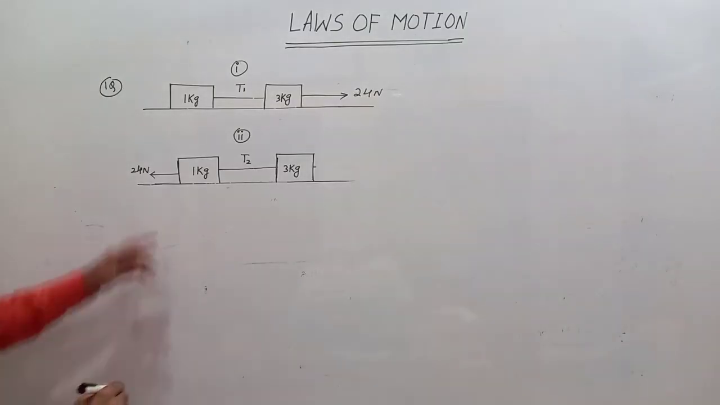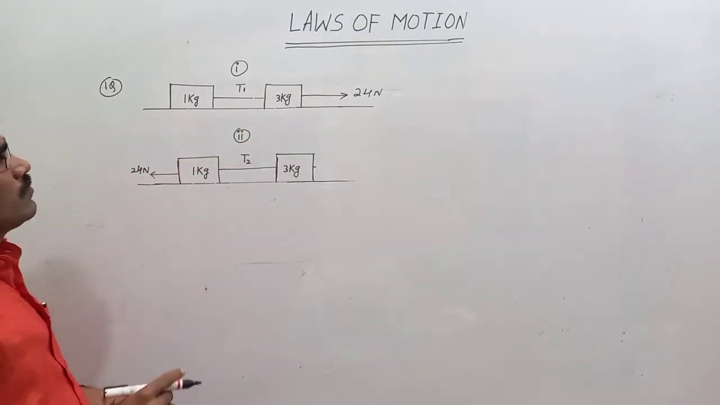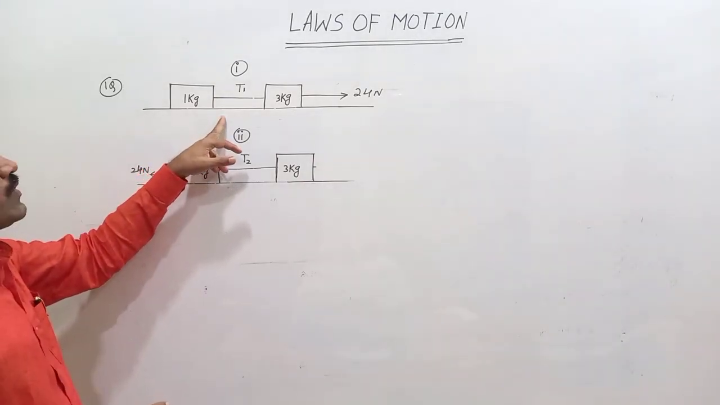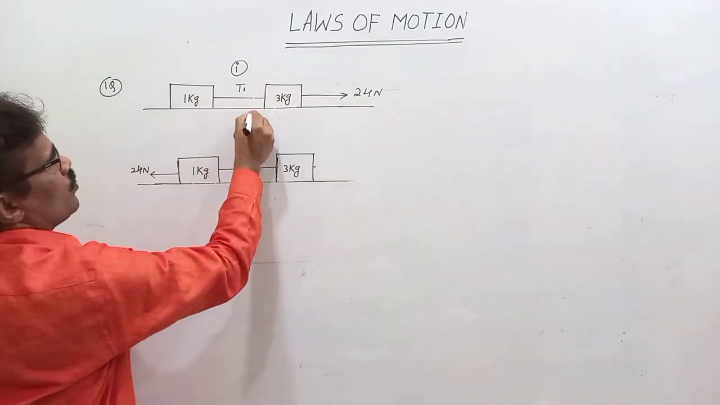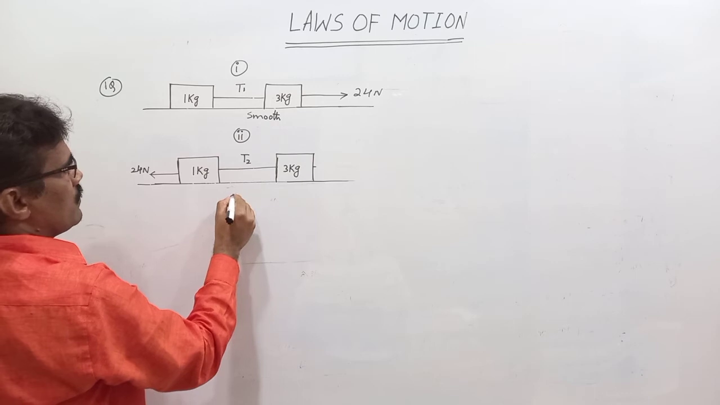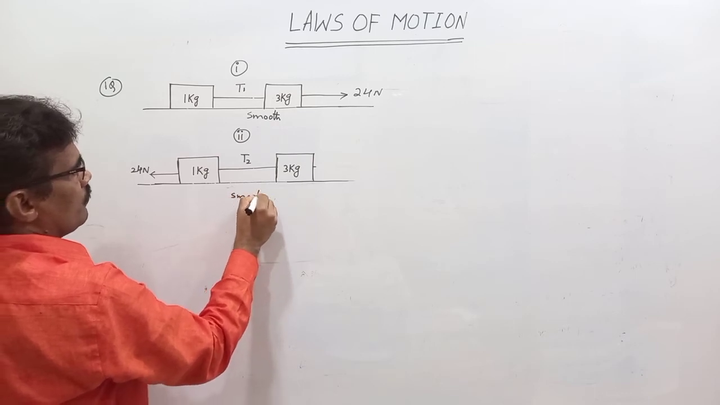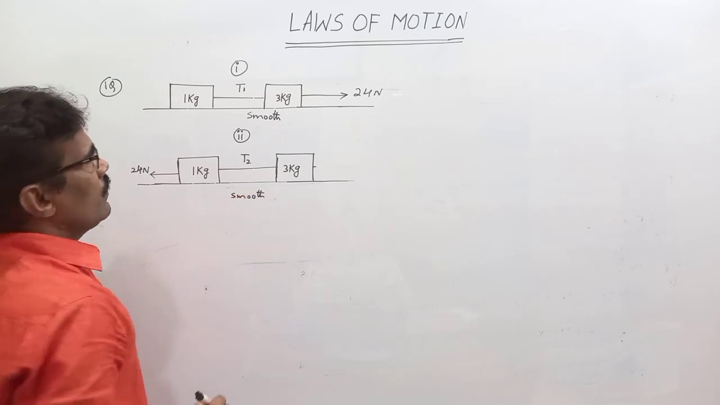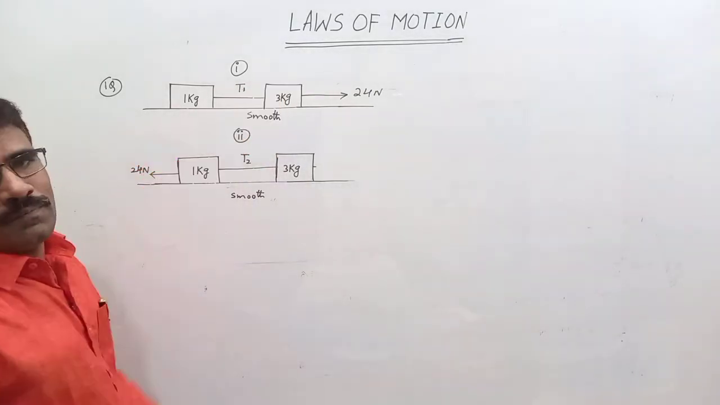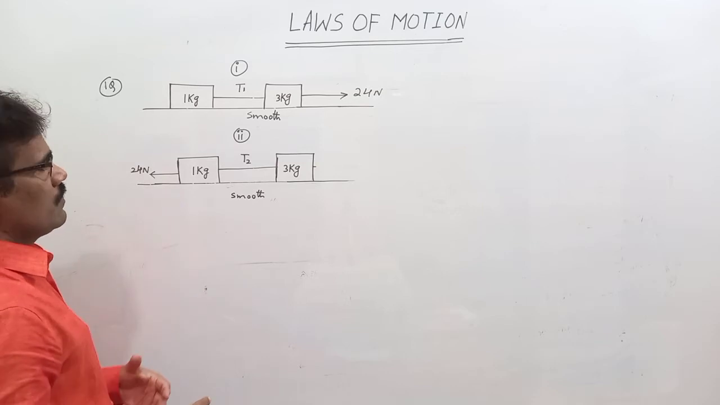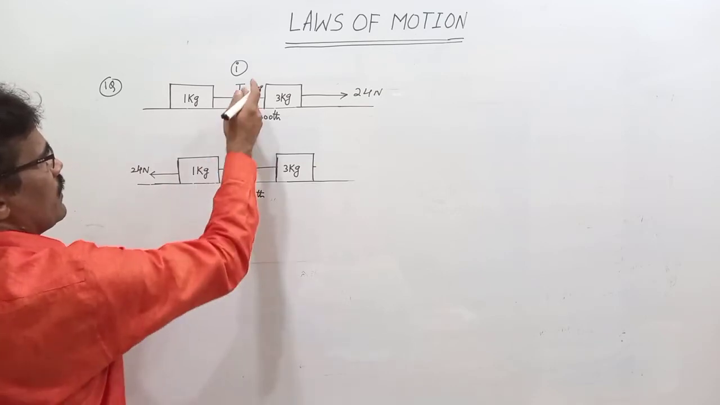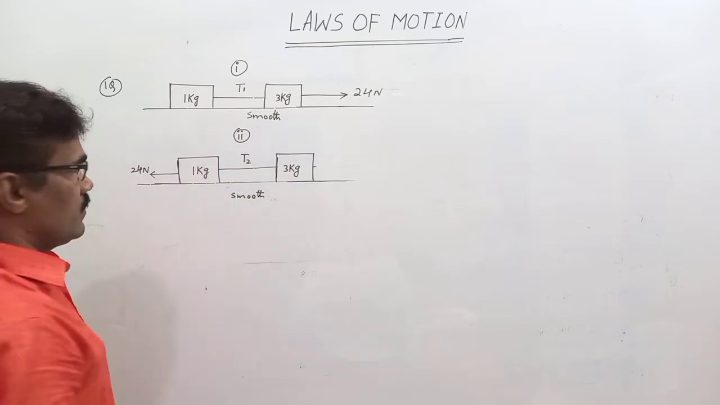Okay, right. 1 kg and 3 kg blocks are connected with a massless, inextensible string, kept on a smooth floor. Here also the same blocks, on a smooth floor. Then the force acts on the 3 kg block this side in the first case. In the second case, the force acts on the 1 kg block this side. What is the tension in the string in the first case and the second case?